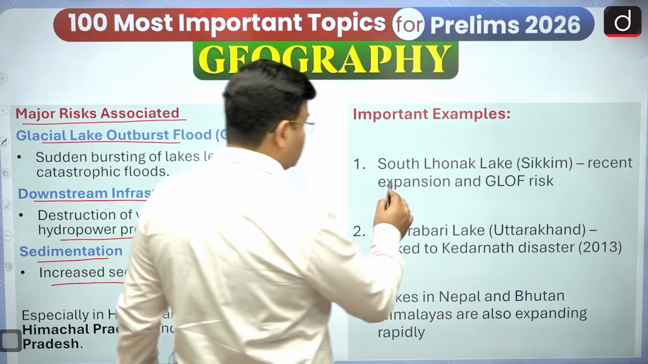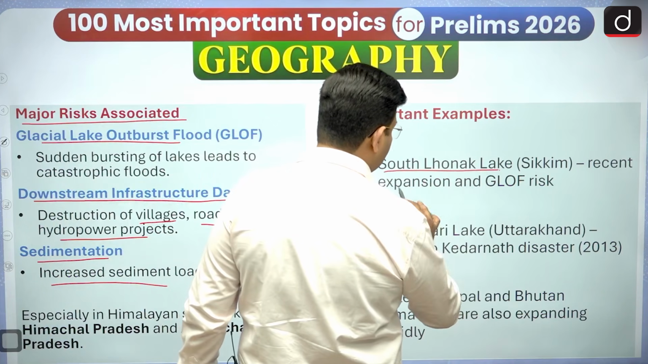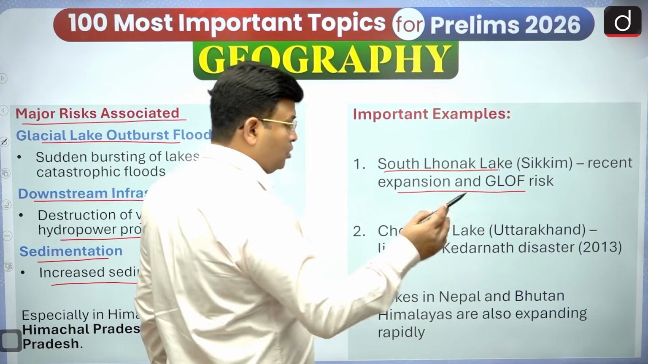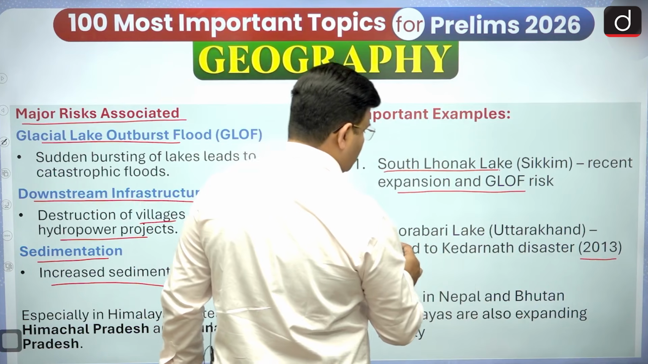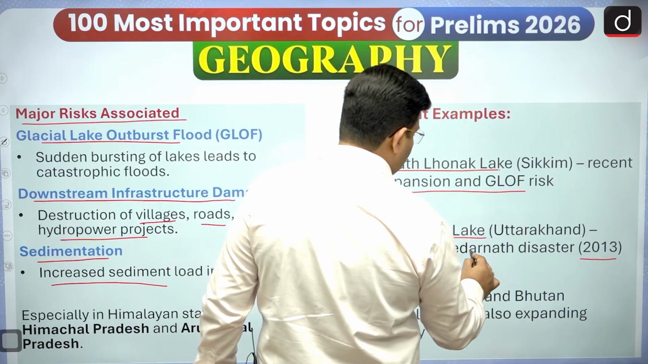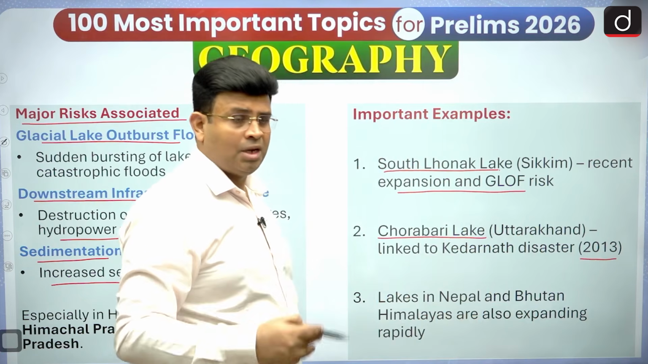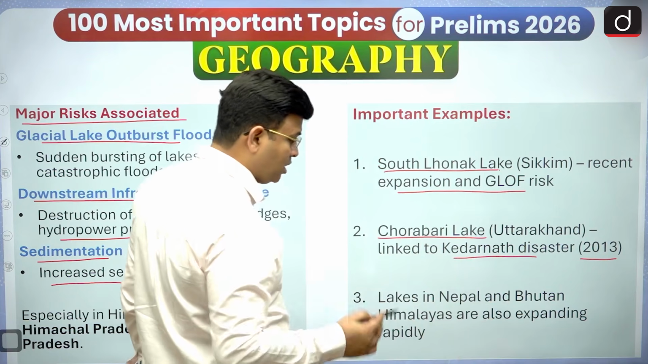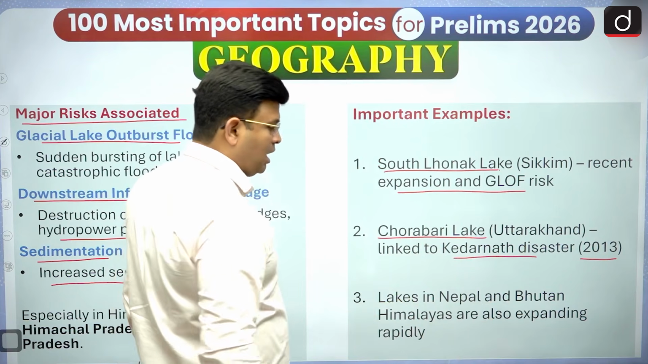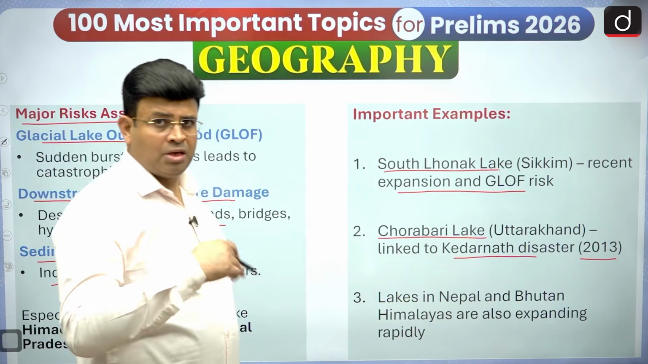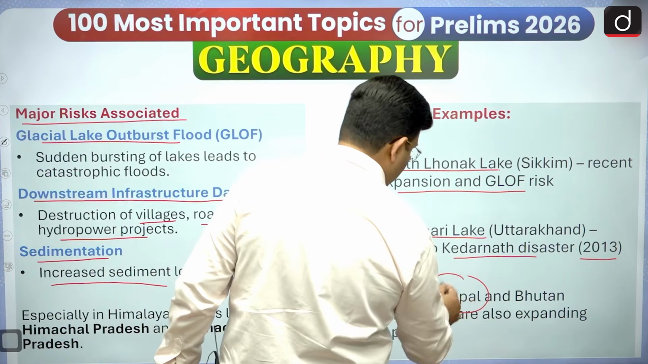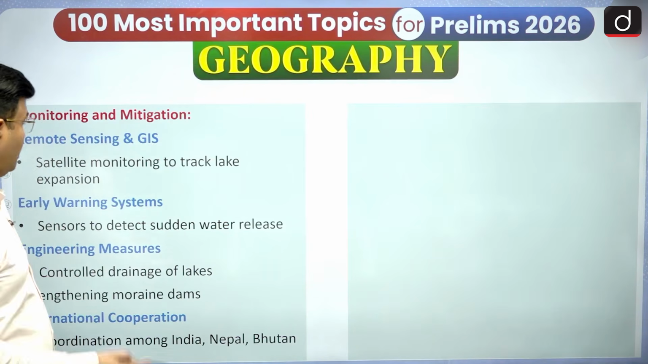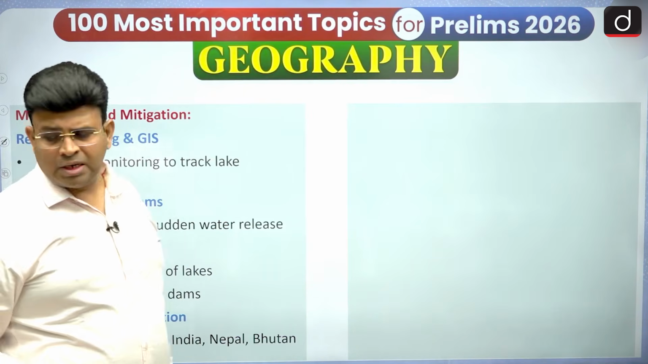So recently South Lhonak Lake, you know, has had recent expansion and glacial lake outburst flood risk. And then in 2013, you know, there was the Chorabari glacier lake in Uttarakhand, where a glacial lake outburst flood took place. That is related to the Kedarnath disaster, if you have heard about it. The lakes in Nepal and Bhutan are the same way. It is in our India, but Nepal and Bhutan are also facing such kinds of problems. So it is important to know how to monitor this.